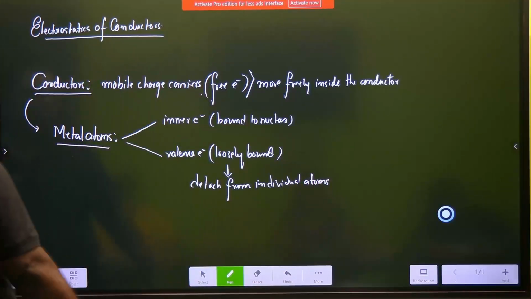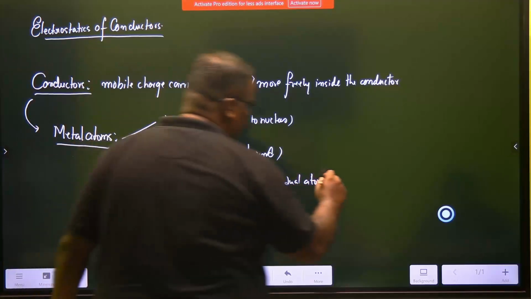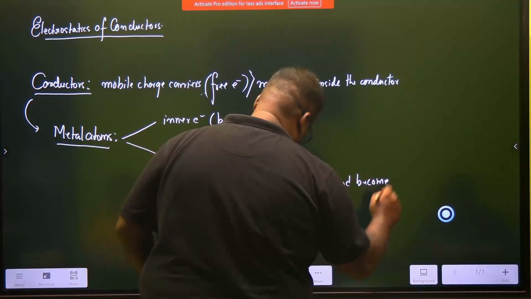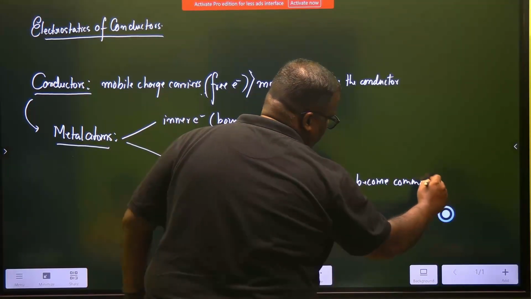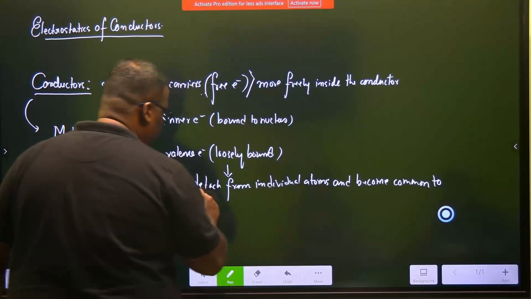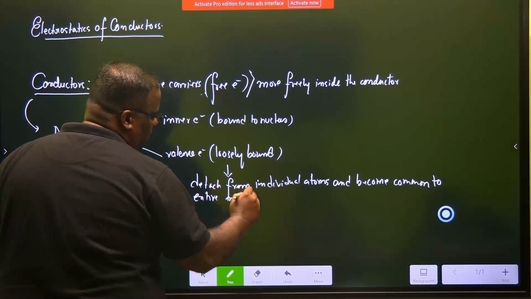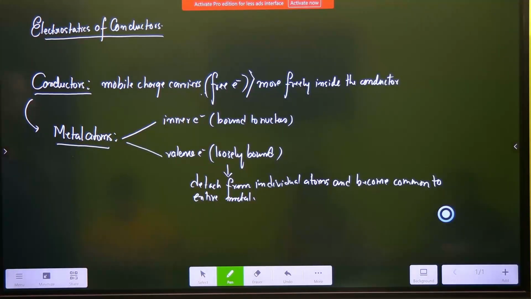This is the process when they become delocalized and become common to the entire metal. Children, what do we mean in this step? In this step, we are trying to mean that the atom's electrons have now become delocalized. Clear? Okay.